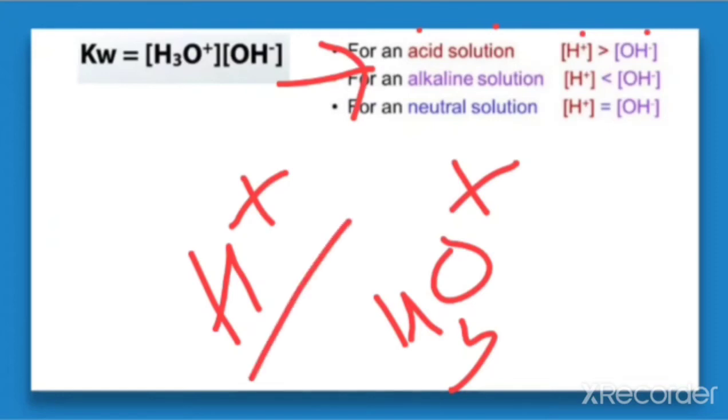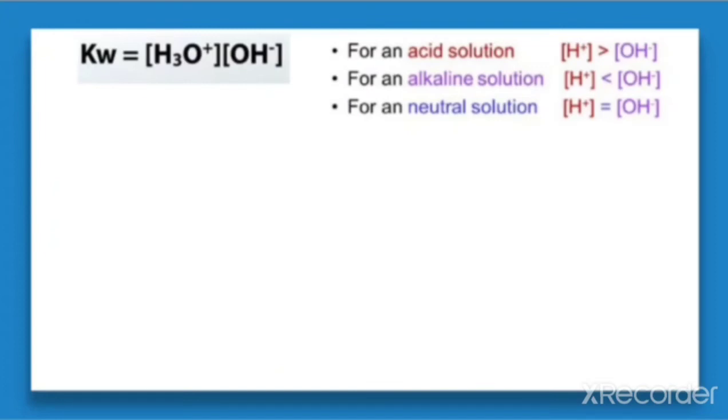So if the concentration of H plus is greater than the concentration of OH negative, the solution is acid solution. And if the concentration of OH negative is greater than the concentration of H positive, then the solution is alkaline.